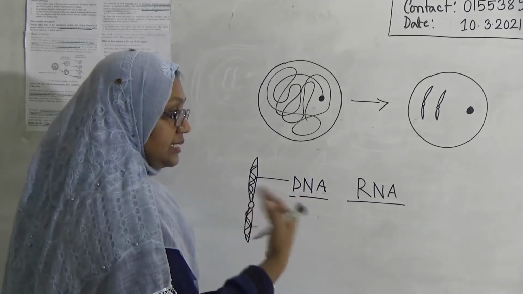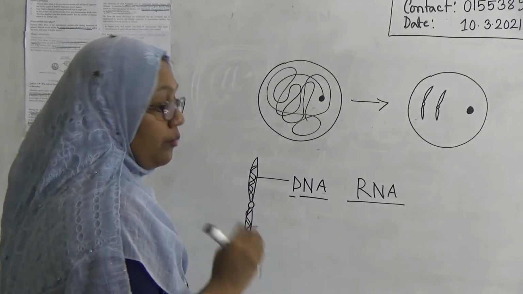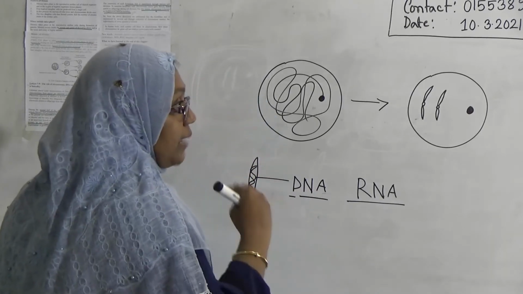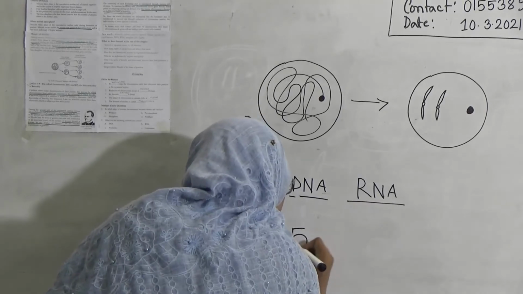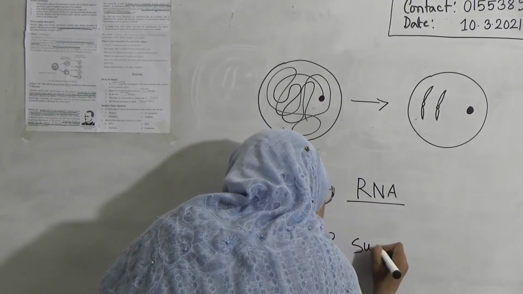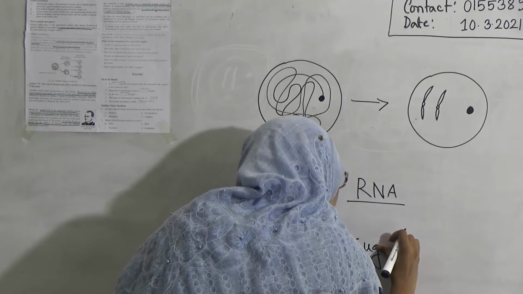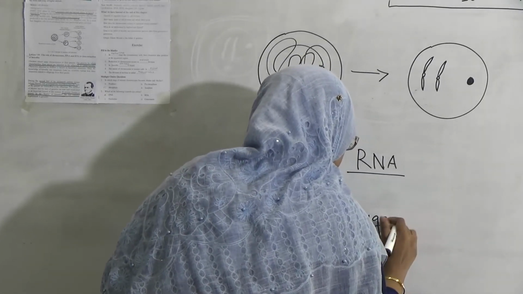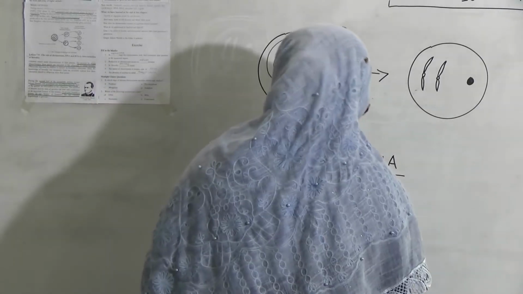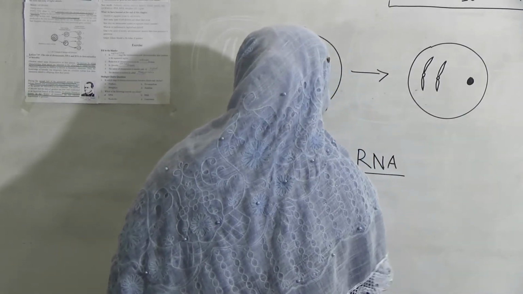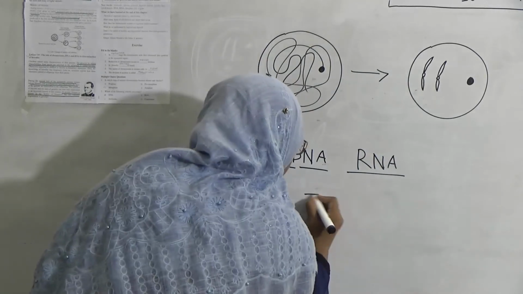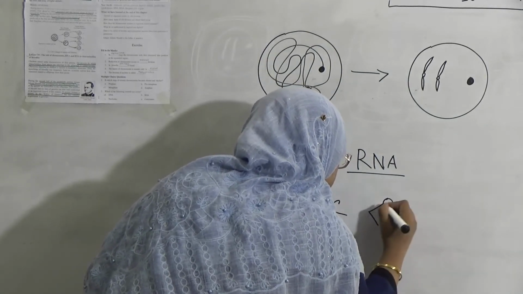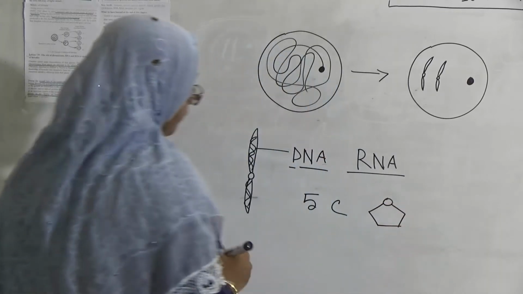Now what is DNA? DNA is a combination of 5 carbon pentose sugar. Pentose means 5 carbon sugar. It is a combination of 5 carbon sugar, like that.